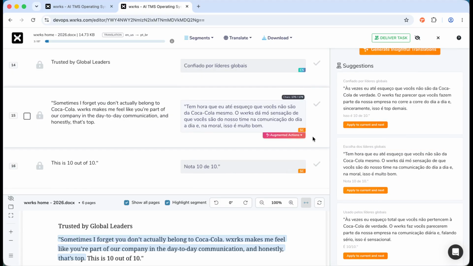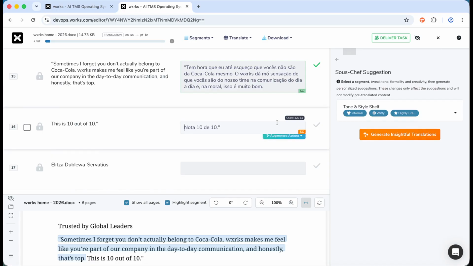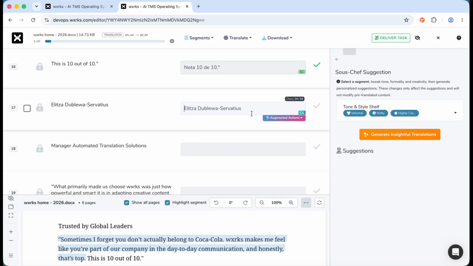Not only that, but when you confirm the segment and move on, the next translations provided by Context Sensitive will take this new tone formality into account.